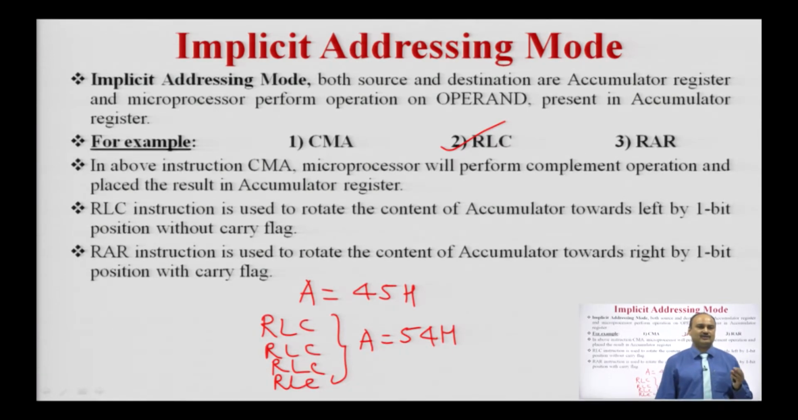If we use the RLC instruction 4 times, it will completely interchange the lower nibble with the upper nibble and the upper nibble with the lower nibble. A group of 4 bits is called a nibble. From D0 to D3 is the lower nibble, and from D4 to D7 is the upper nibble. Whenever we use the RLC instruction 4 times, it will change the lower nibble with the upper nibble and the upper nibble with the lower nibble. The processor performs the operation on the content of the accumulator, which is why it is an example of implicit addressing mode.